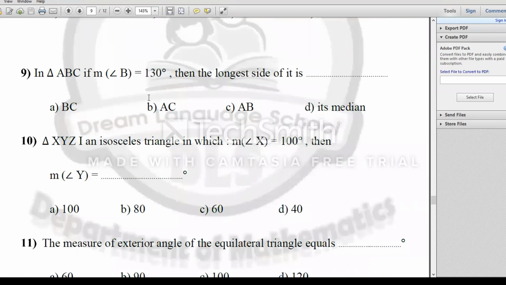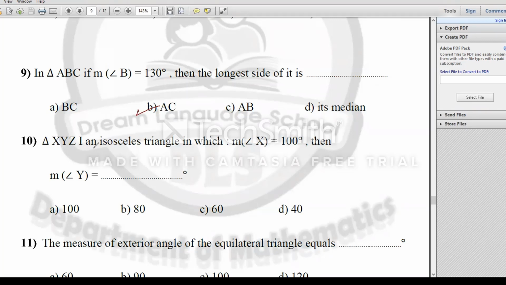Look at number 9. In triangle ABC, if the measure of angle B equals 130 degrees, then the longest side. The measure of angle B is an obtuse angle, then it will be the greatest angle in my triangle. By applying the property of the opposite side, B is opposite to AC. It's clear. We're looking for the longest side.